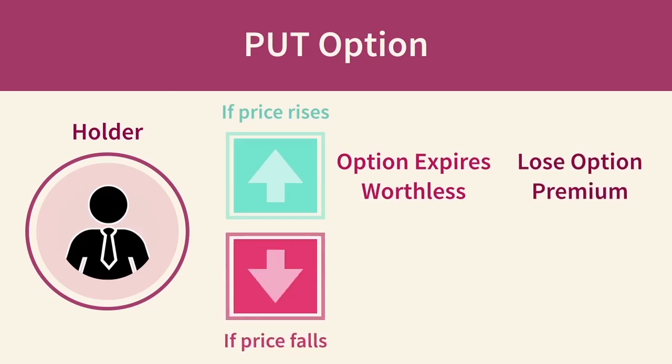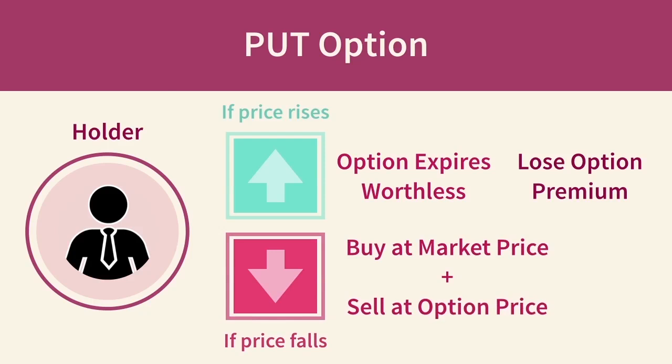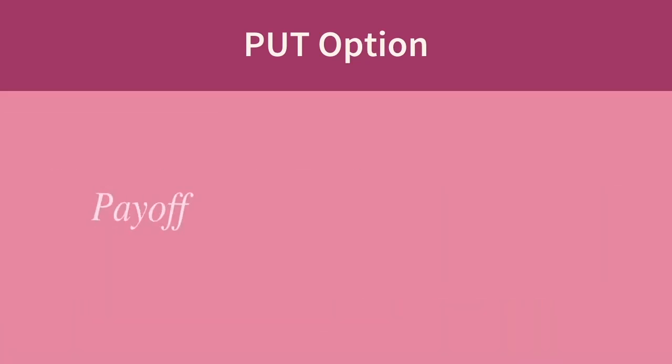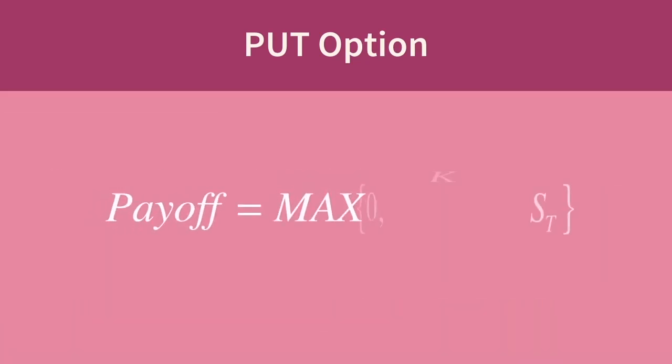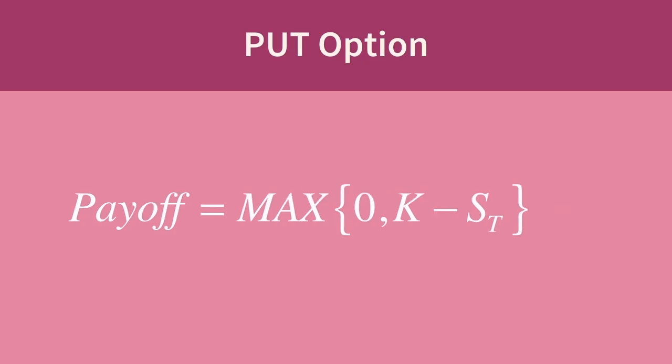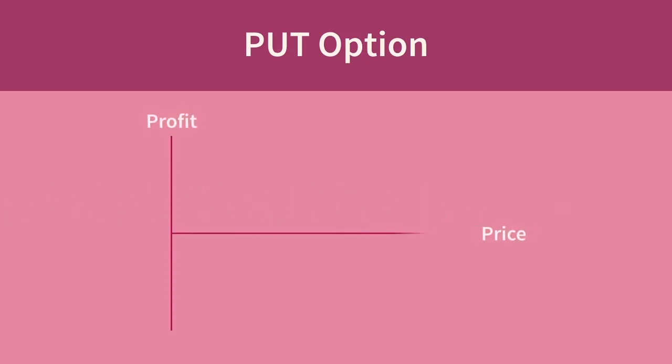If the price falls, I can buy at a new lower market price and sell at the contracted option price to make a profit. The payoff to a put option holder looks like this. Remember that a put option is a bet on the price falling, so if the underlying price rises above the strike, the holder will allow the option to expire worthless.